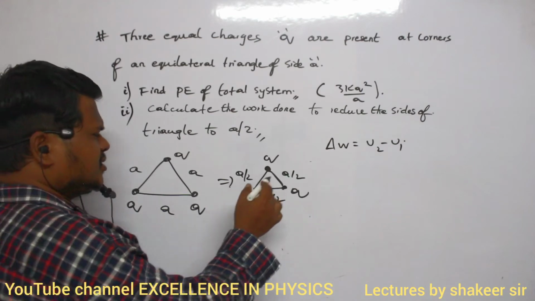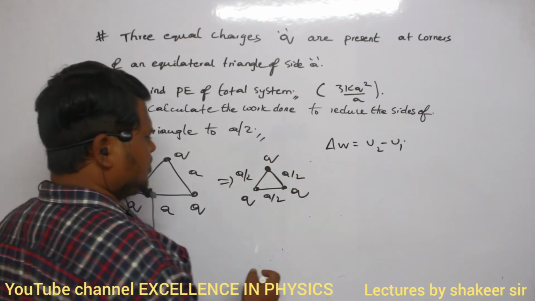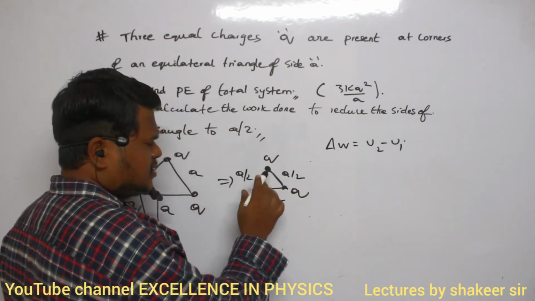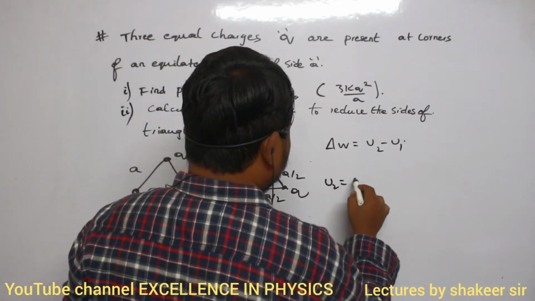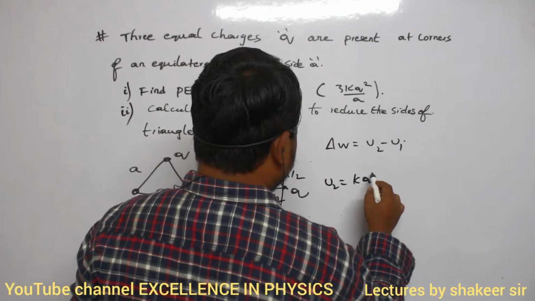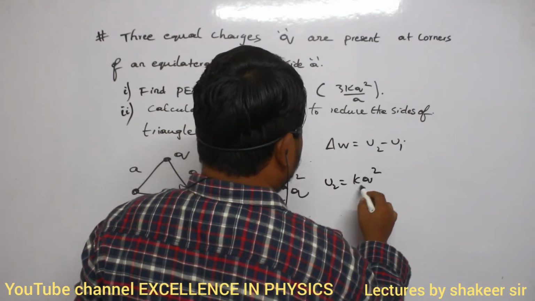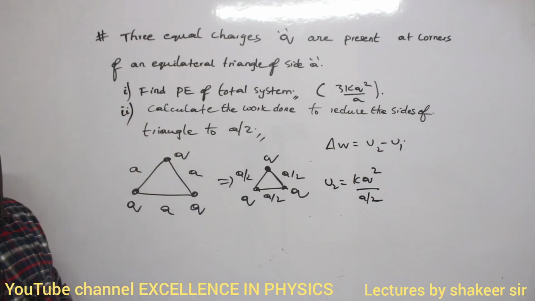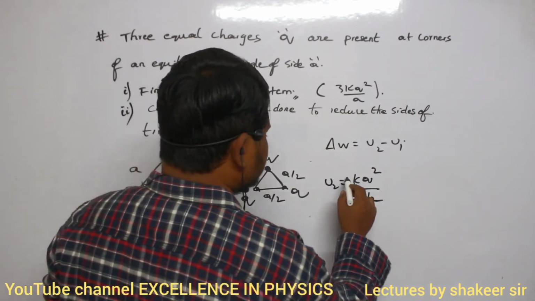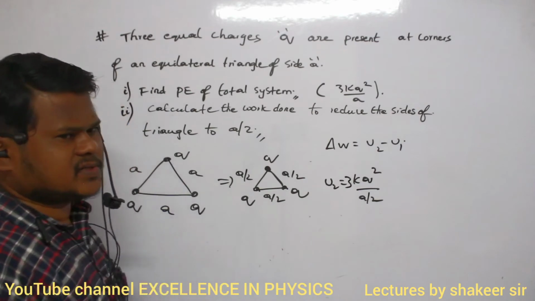So the final potential energy is how much? Here also the same formula. Three pairs are present, the charges are equal and the distances are also equal. So u2 will be 3kq square divided by a by 2, because 3 pairs are present.